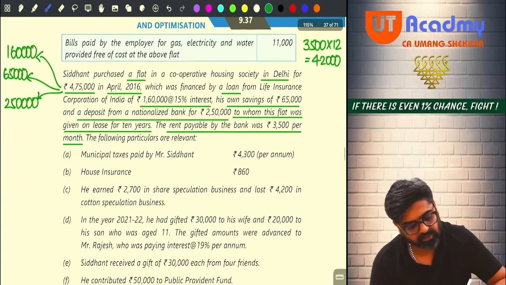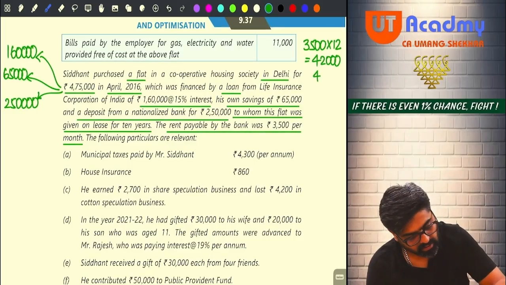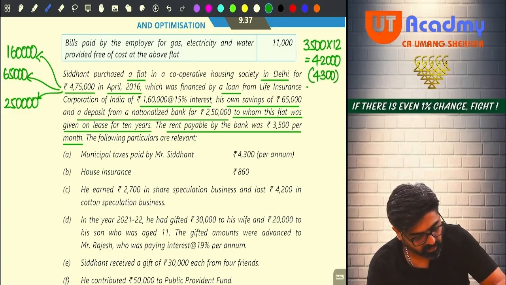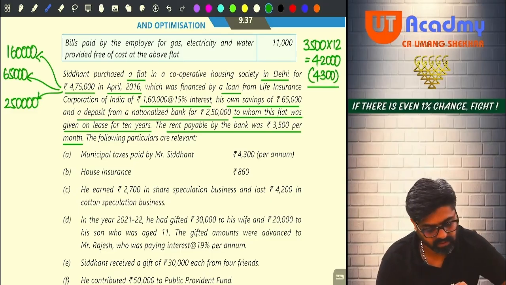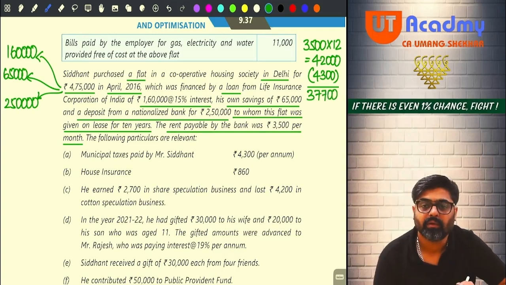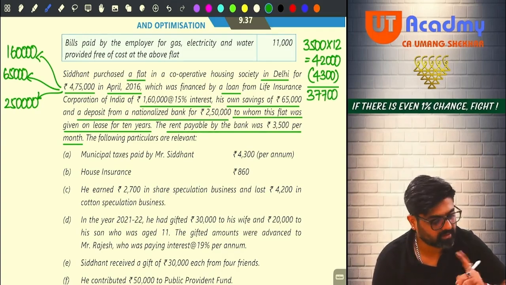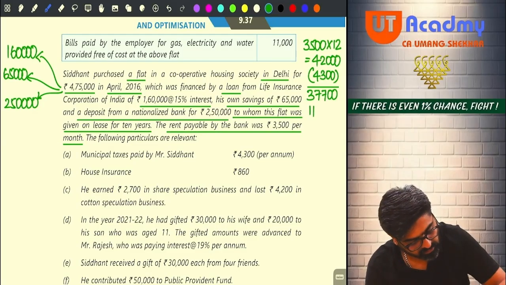Any municipal tax paid by Siddhant? Yes, 4,300 municipal tax paid. So from this GAV, municipal tax will be reduced. 4,300, 37,700 will be NAV. Getting it? Now out of that, 30% standard deduction will also be allowed. 11,310.